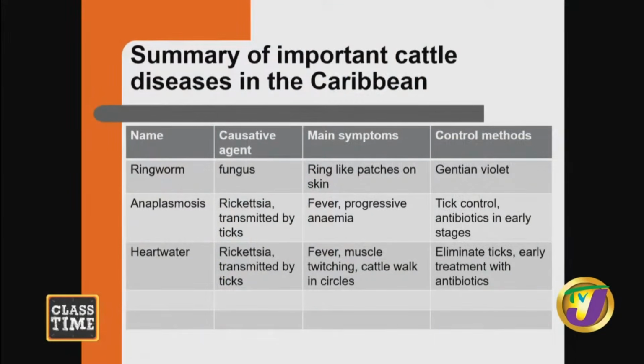Good? Next disease, we call that heart water, causative agent rickettsia. It is transmitted by ticks as well. What are the main symptoms? We are going to be seeing the animal will come down with a high fever and muscle twitching. The cattle then is going to be walking in circles, looking confused too, because of this disease that we call heart water. It also affects goats and sheep as well.